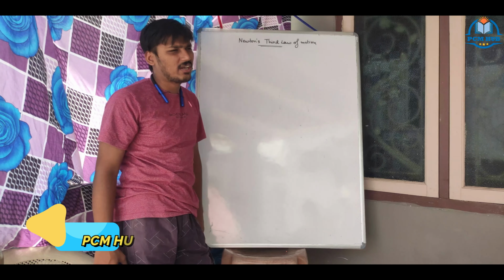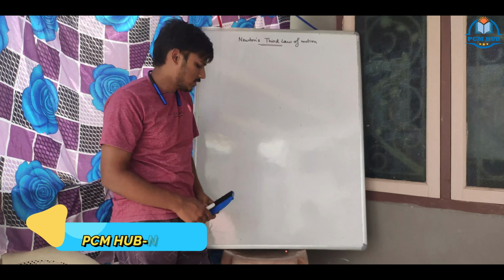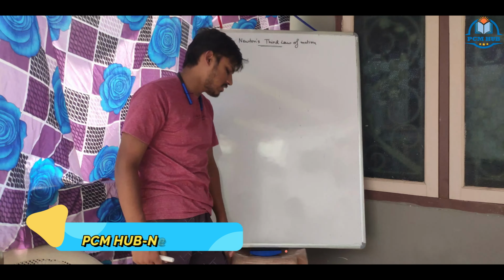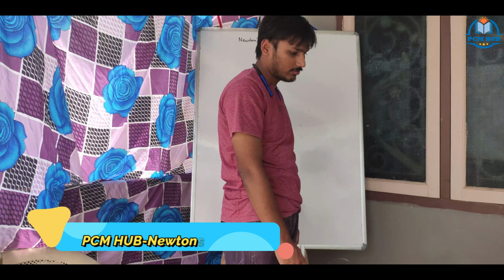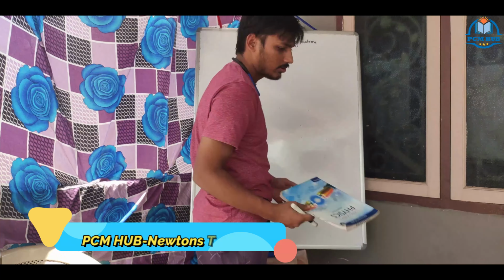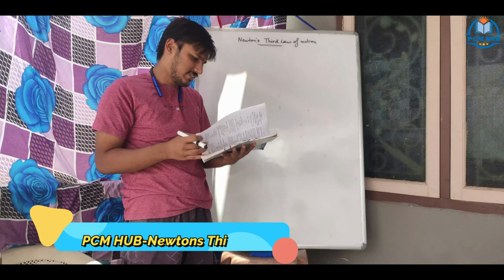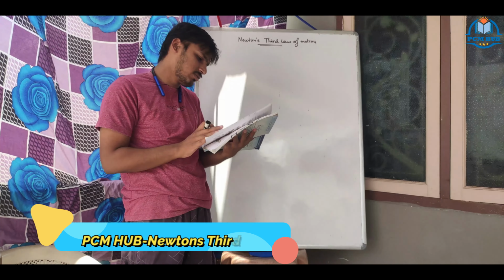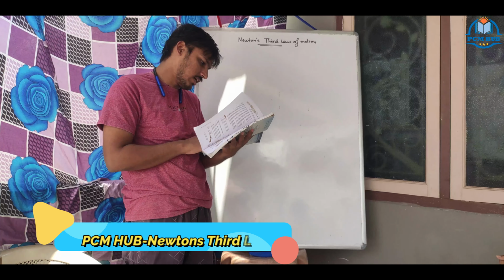So then there was a need for a law by Newton. Newton in the 16th century gave the third law also, which was completely a good basis to know how this works.